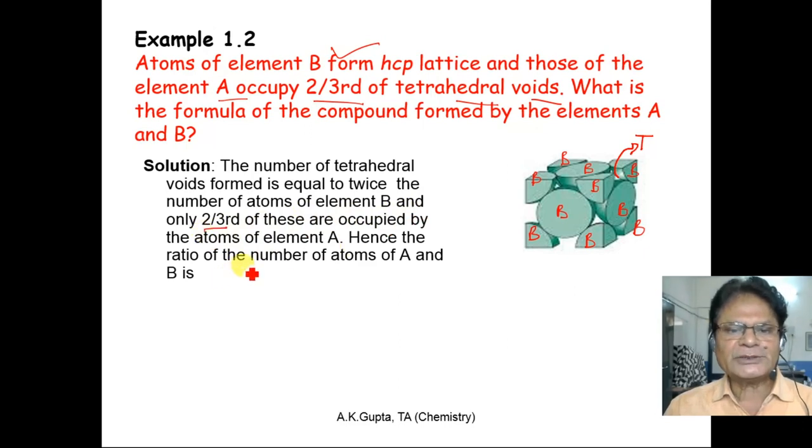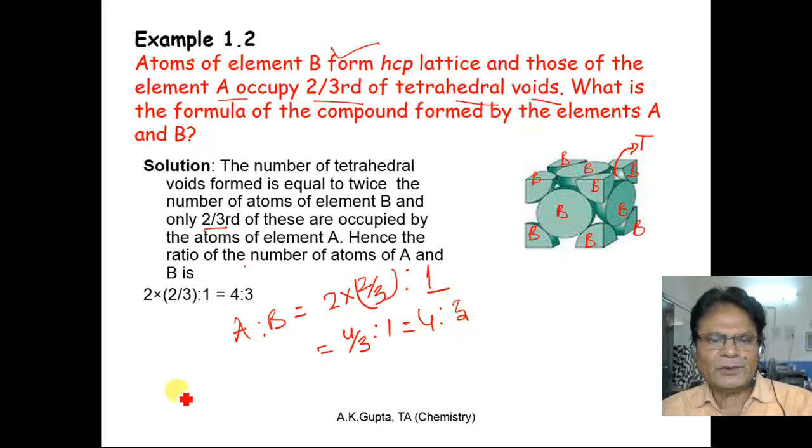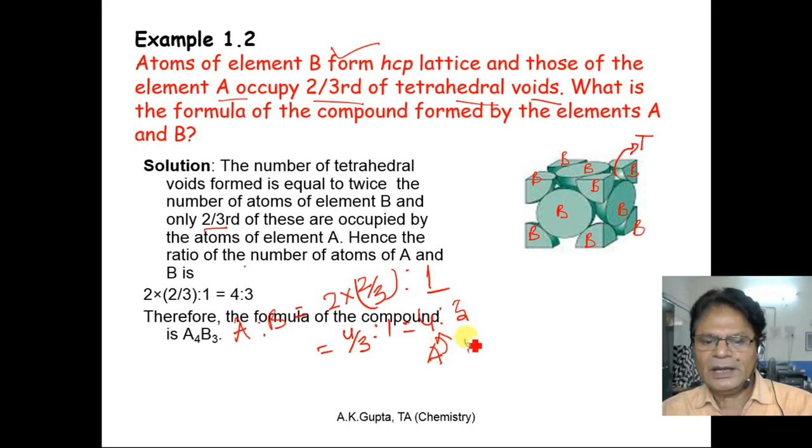Hence the ratio of the number of A and B is A is to B equal to 2 into 2/3 is to 1. That is equal to 4/3 is to 1. That is equal to 4 is to 3. So the formula will be A4B3. Number of A is 4 and number of B is 3. So the formula will be A4B3.